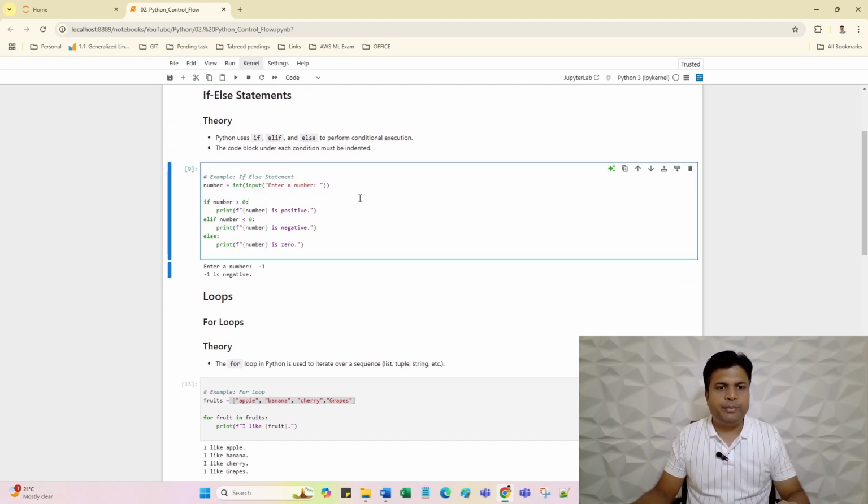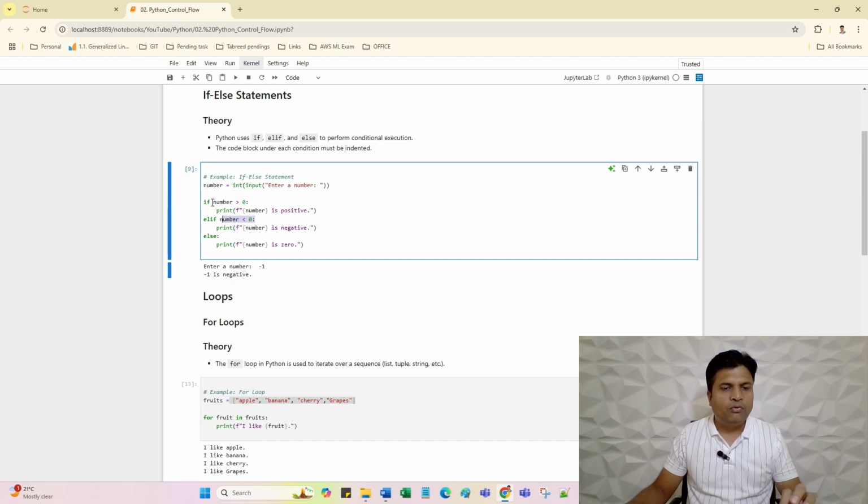If else statements are basically just conditions. If the condition is true, the code will execute. If the condition is false, the code will not execute. So we can write multiple conditions if required in the program. For example, in my first basic code, I have shown you the first condition, number is greater than 0. Second condition, number is less than 0. Third condition, any other case apart from these two conditions.